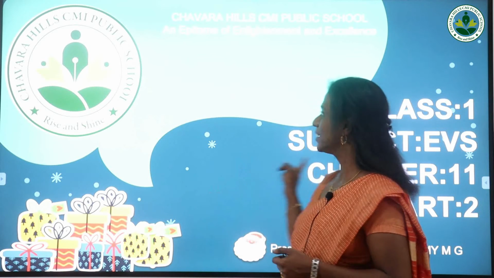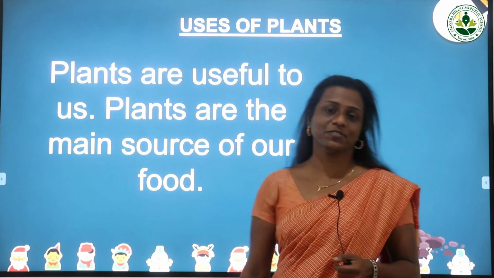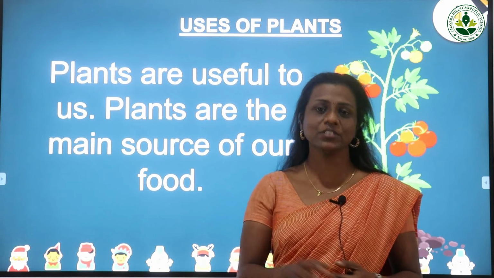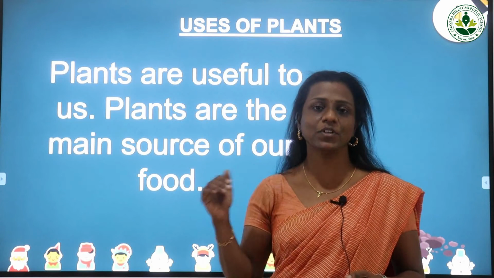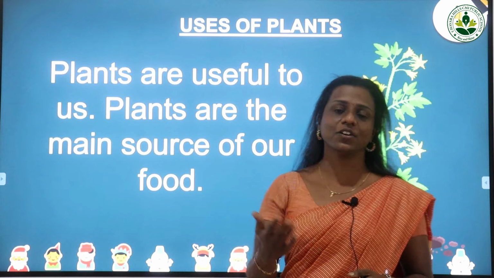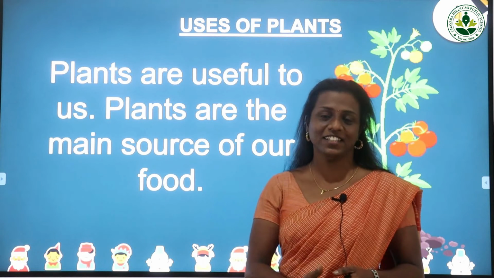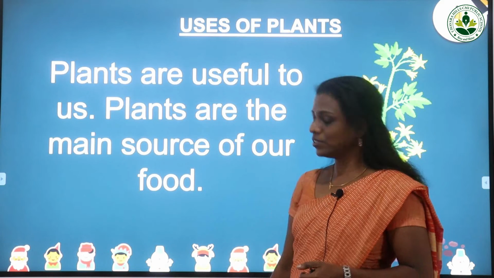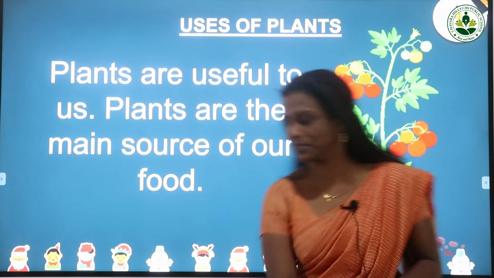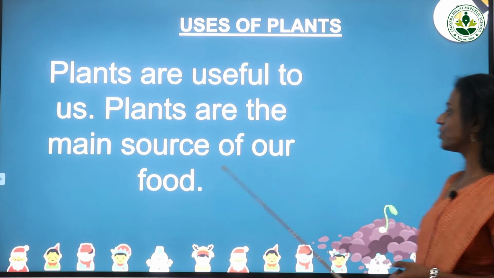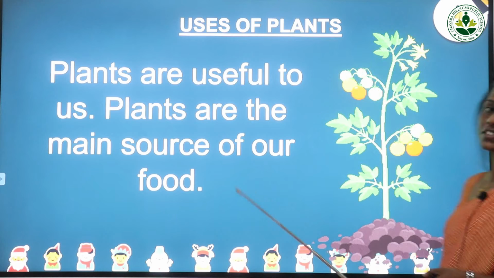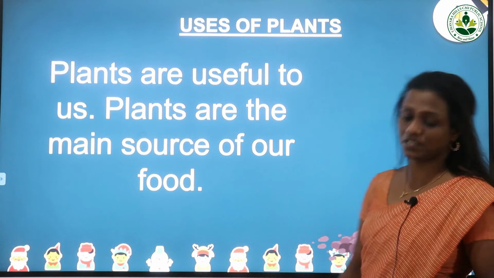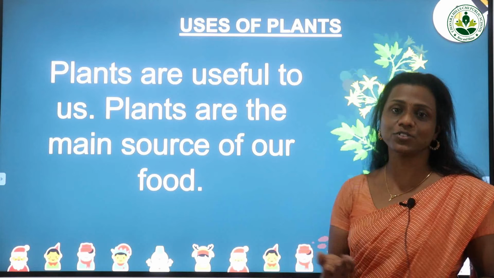So now we can check the uses of plants. We already said that they are known as our green friends. There are some reasons because of which they are known as our green friends. There are a lot of uses, and now we are going to discuss a few. Plants are useful to us. Plants are the main source of our food. The main use is that they are the main source of our food.